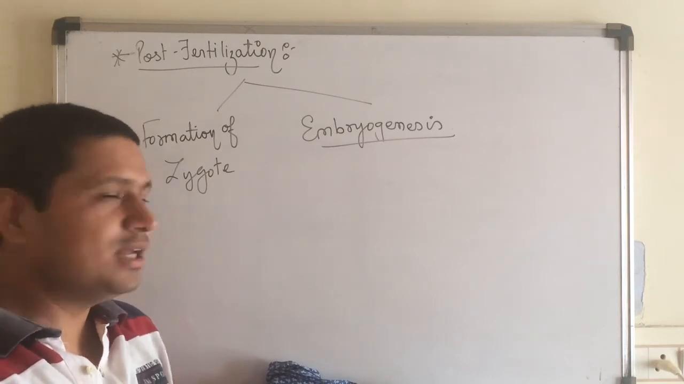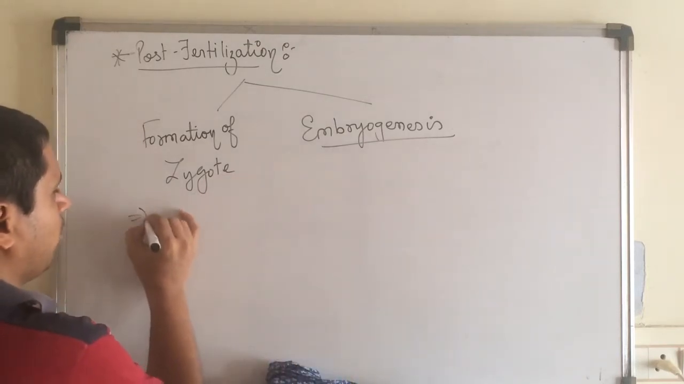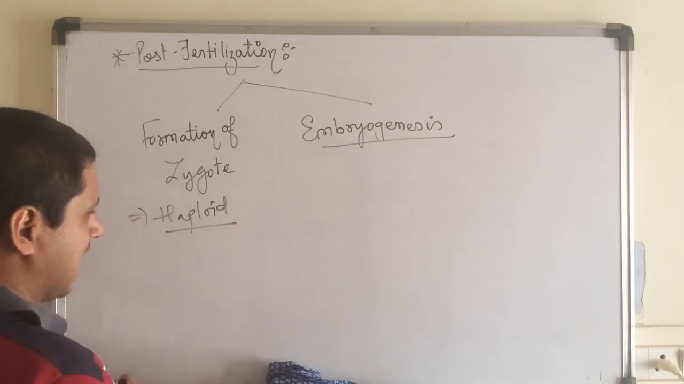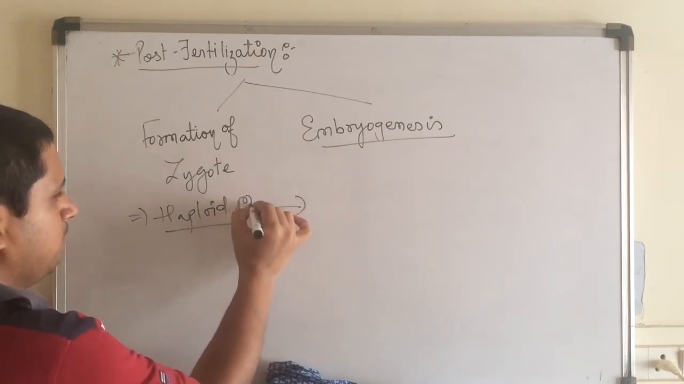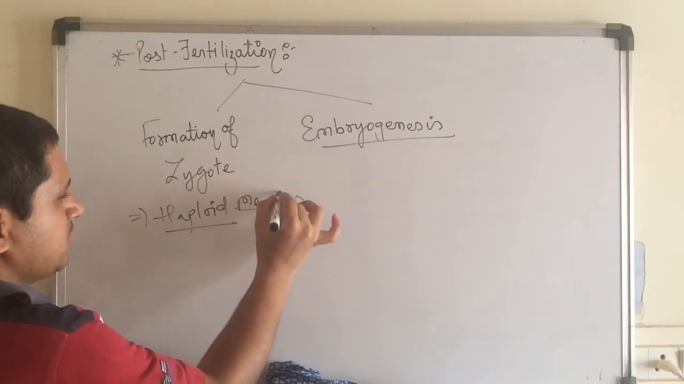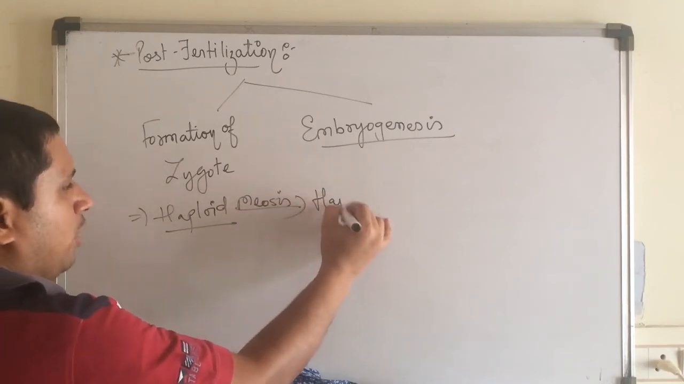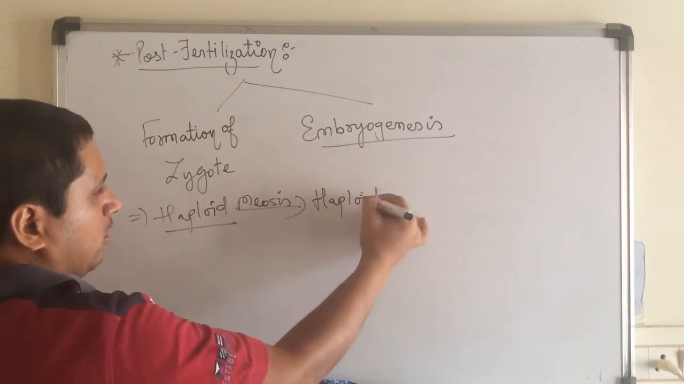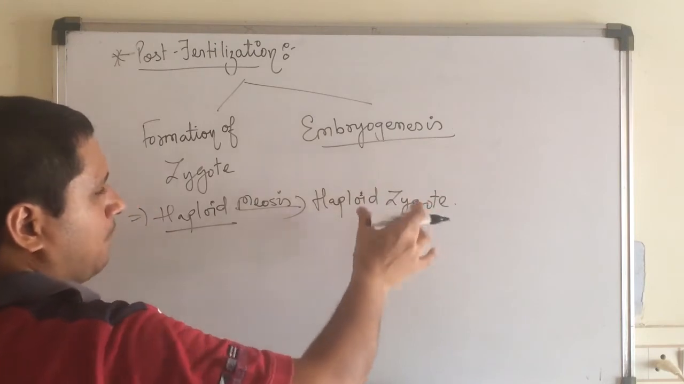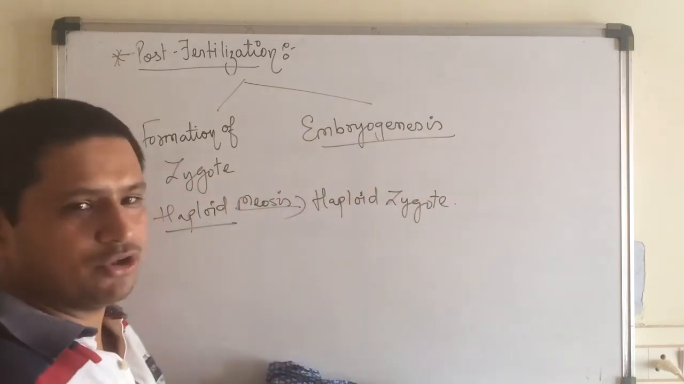Now, for that, the plant, or the body of an organism, has to be haploid. Now, if the plant body or the other organism is diploid, then it has to undergo the meiosis. Now, this meiosis will undergo the reduction division and form the haploid zygote. And once this haploid zygote takes place, the embryogenesis takes place.